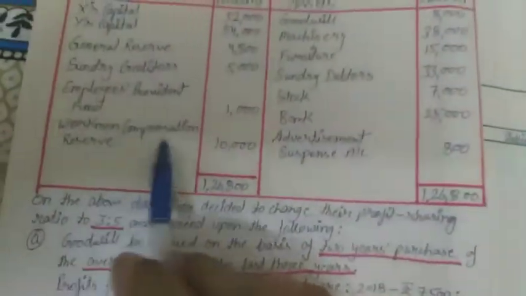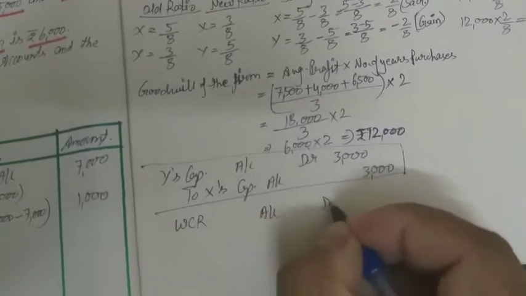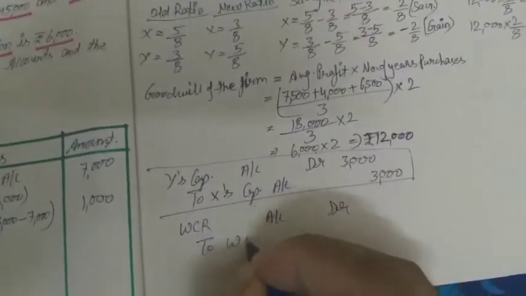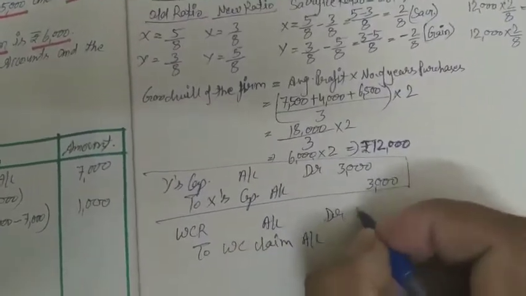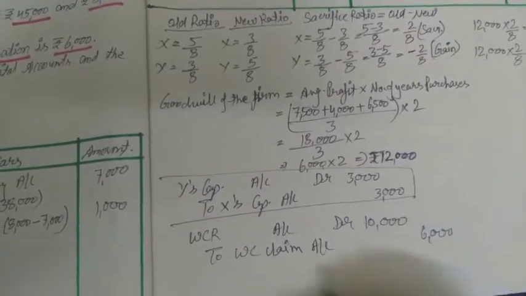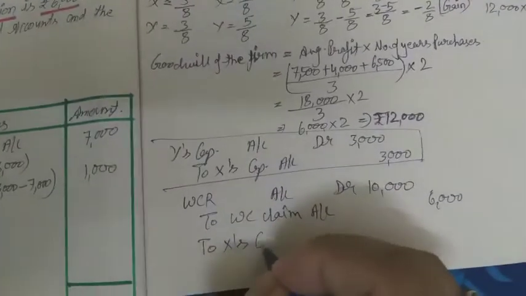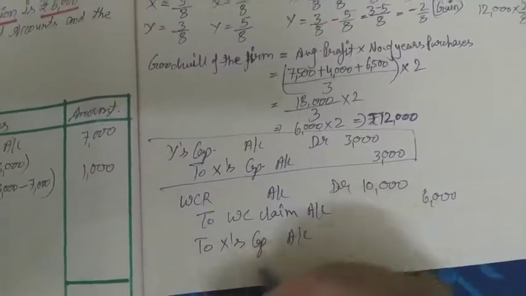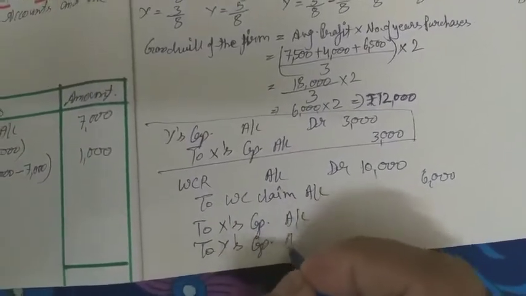So the journal entry will be according to WCR, workman compensation reserve is 10,000. So I am doing the journal entry: workman compensation reserve account debit to WC claim account 10,000, and the claim is 6,000, and the balance will be distributed among the partners in the profit share ratio, to X's capital account and to Y's capital account.